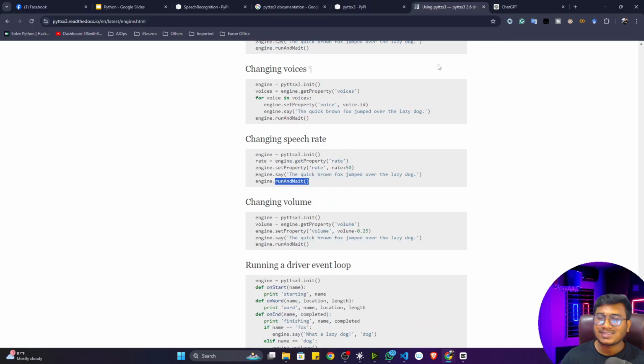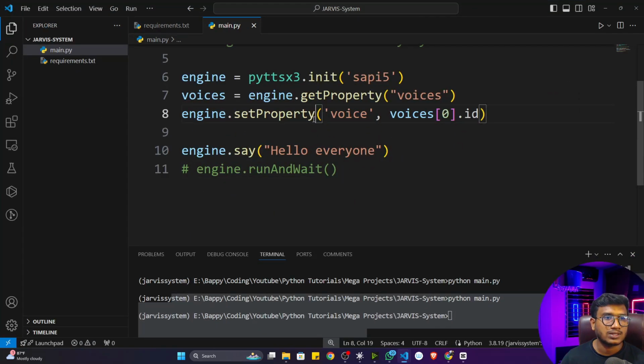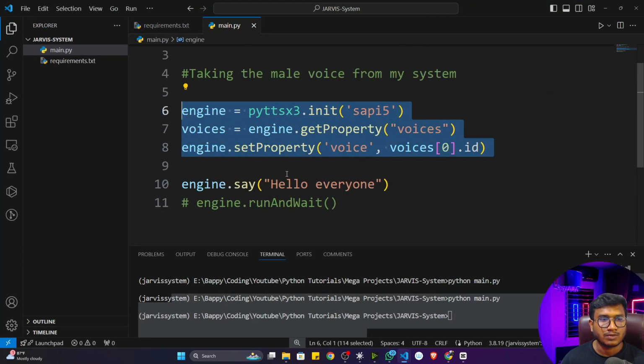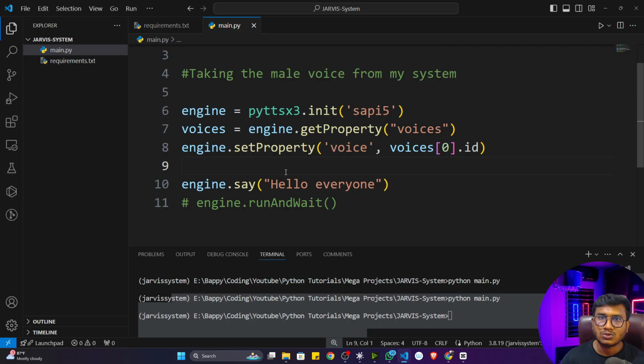So there are so many examples you will get over Google. If you search on Google as well, you will get lots of code snippets. You can see that and you can modify with respect to your requirement. But the code actually I have shown you, you can use this particular code snippet if you want to work with text to speech. Speech conversion, you can use this particular code snippet.